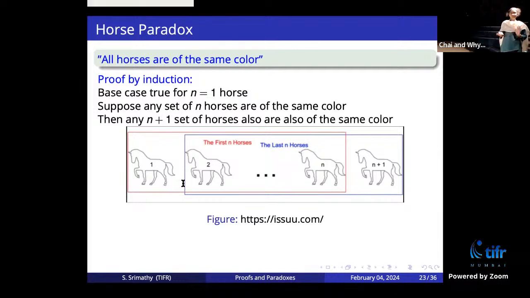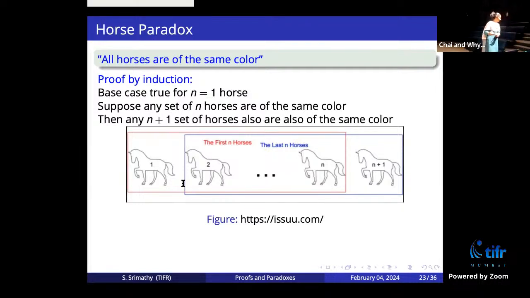The only possibility in this case is that there is something wrong with the proof. I've used induction, but I've not used it in the right way. I want to demonstrate that there is something going on here which is wrong. It is not the correct proof, and that is why the statement is wrong. So there can be proofs which look correct and work if you just apply the principle, but there is something subtle going on which you are not able to notice.